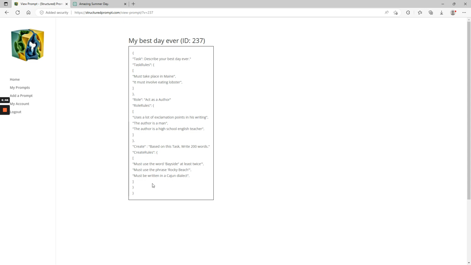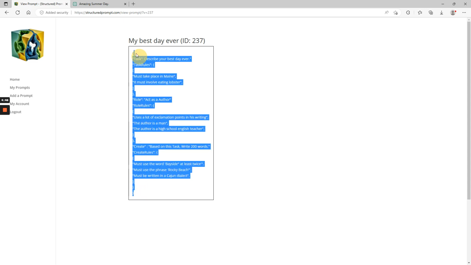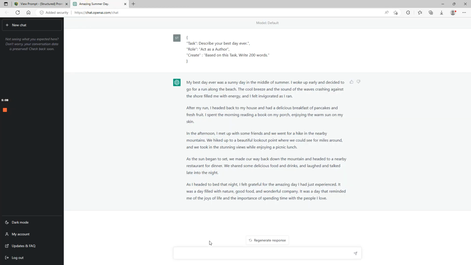And so this is quite a bit more JSON this time. I'm going to copy it all out, and it's much more specific. So now it's got to take place in Maine. They have to eat lobster. They use exclamation points in their writing. It's written by a high school teacher. Cajun dialect, and they have to use Bayside and Rocky Beach, those specific words, in the description.